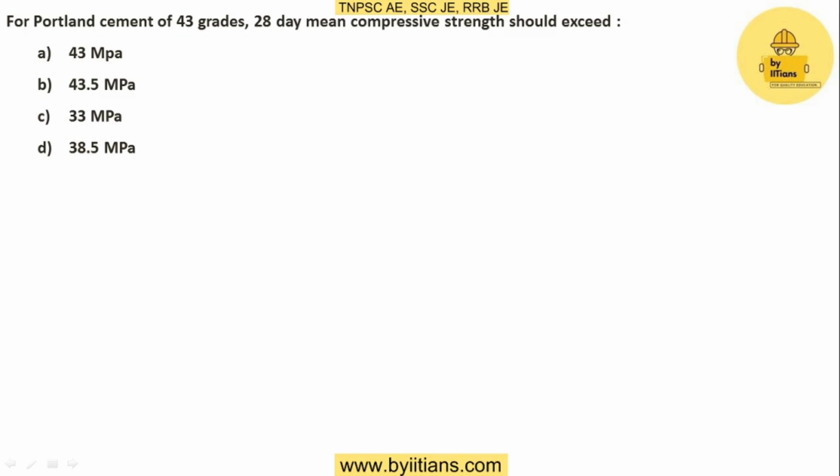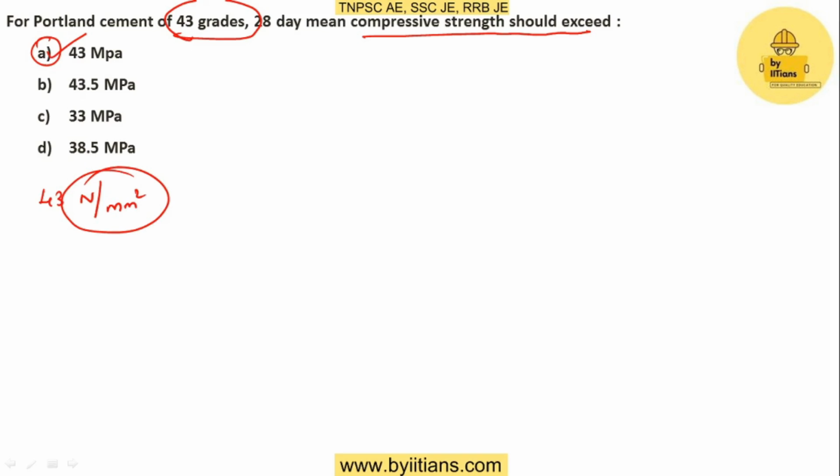For Portland cement of 43 grade, 28-day mean compressive strength should exceed: 43 megapascal, 43.5 megapascal, 33 megapascal, or 38.5 megapascal. So here they are asking what is the minimum compressive strength of the cement of grade 43. We know that for 43 grade of cement, the minimum value will be 43 megapascal. It's nothing but 43 Newton per millimeter square. So megapascal can be written as Newton per millimeter square.